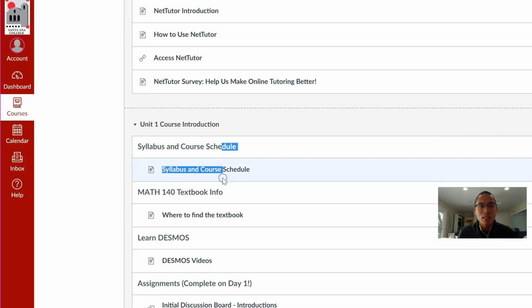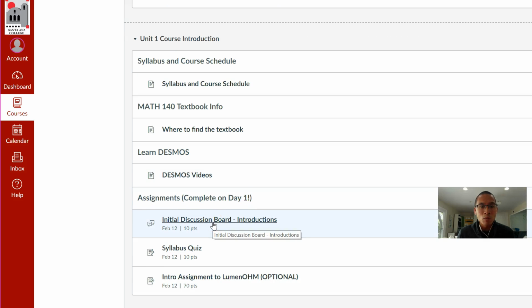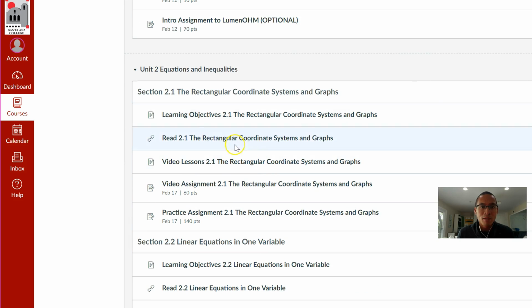And when you go down, you'll see that this is where Unit 1 begins. Unit 1 is just a course introduction with information on our syllabus, the textbook, one of our main tools, which is going to be Desmos or any other graphing calculator you want to use, as well as the day 1 assignments, the things that you must complete at the start of this class. You have an initial discussion board where you're going to introduce yourself to your class and to me, as well as a quick quiz on the syllabus to make sure you're familiar with the course and how it runs. Below that, you will find the rest of the modules and units broken down by the objectives, what you should be learning in the book, with some video lessons and your assignments.